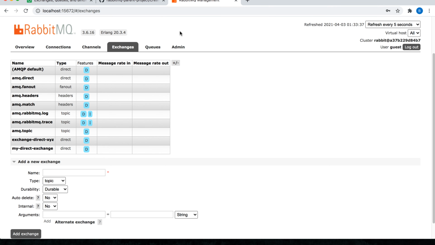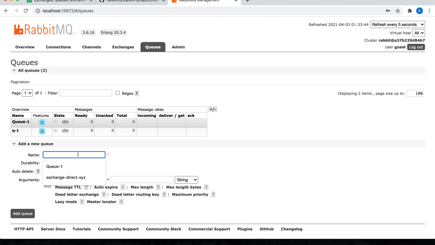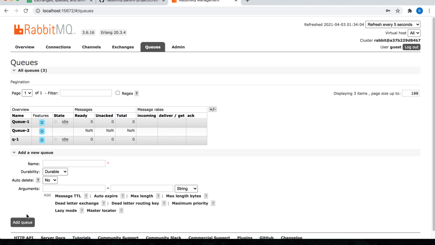Now I am inside my management UI which I previously logged in. Click on the queues, specify the queue name that you want to add. So I will specify queue-2, durability as durable, and add queue. Now my queue is added.